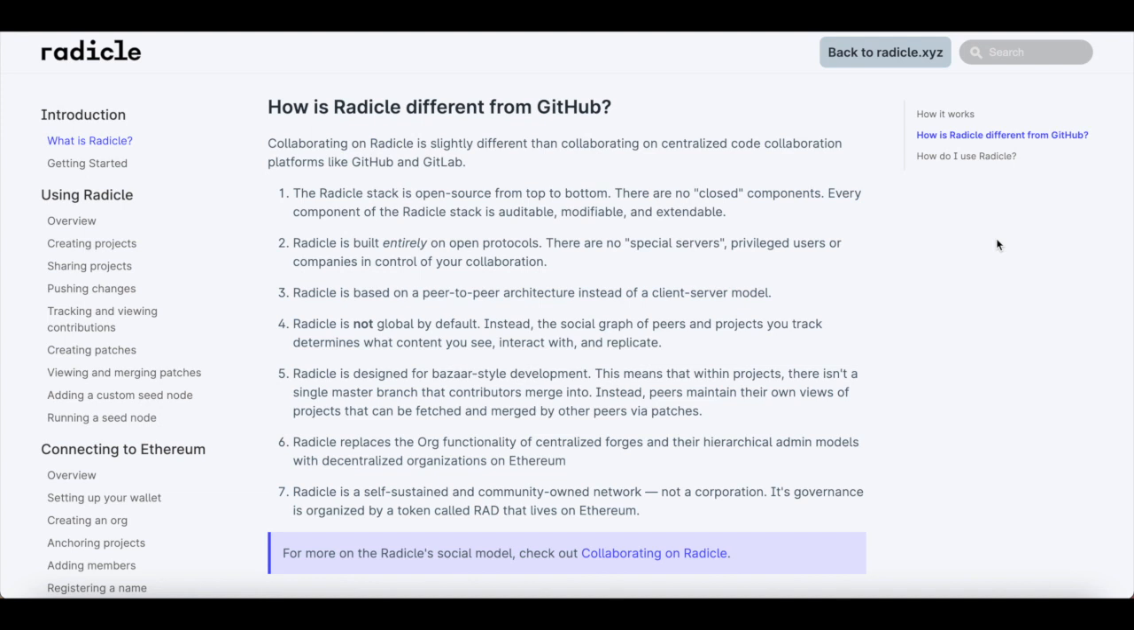Now, Radicle itself replaces the org functionality of centralized forges and their hierarchical admin models with decentralized organizations on Ethereum. Radicle is a self-sustaining, community-owned network, not a corporation. Its governance is organized by a token called RAD, R-A-D, that lives on Ethereum. So these are some of the ways Radicle is different from GitHub, but they're a direct competitor. They can basically do the exact same thing. However, Radicle can do these things in a decentralized manner.